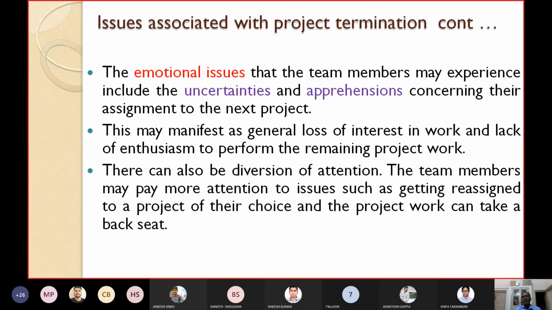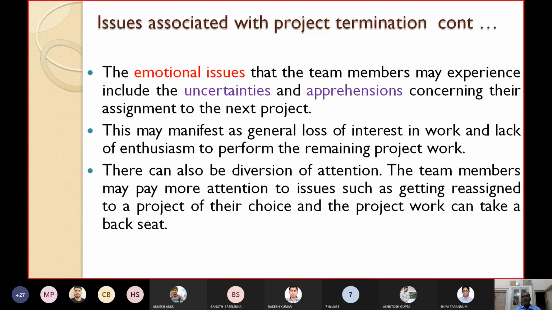This may manifest as a general loss of interest in work and lack of enthusiasm to perform the remaining project work. Due to that, the employees will lose their interest. There can also be diversion of attention, because the project is already completed but it is not declared as closed.